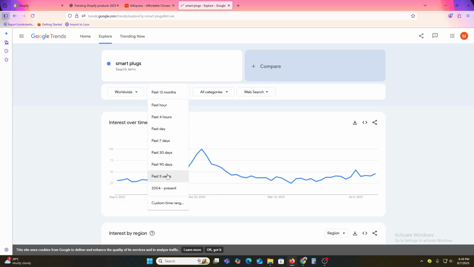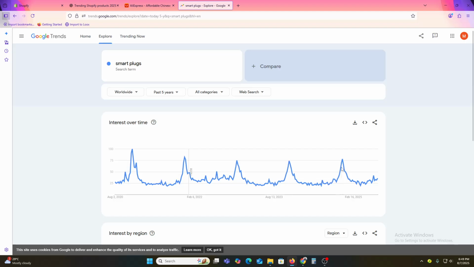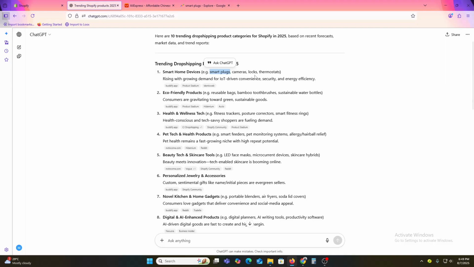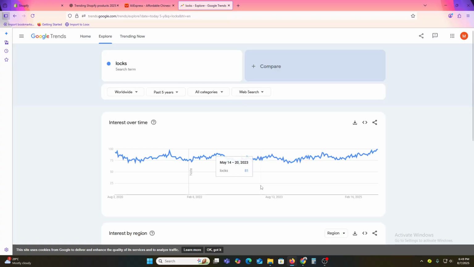Similarly, I will check for the past 5 years, and here you can see in December it maybe goes up, so it is quite risky. I will go with thermostat or lock. So let's go to smart locks, and here you can see it is quite good and always on the rise, so you can start working with that.